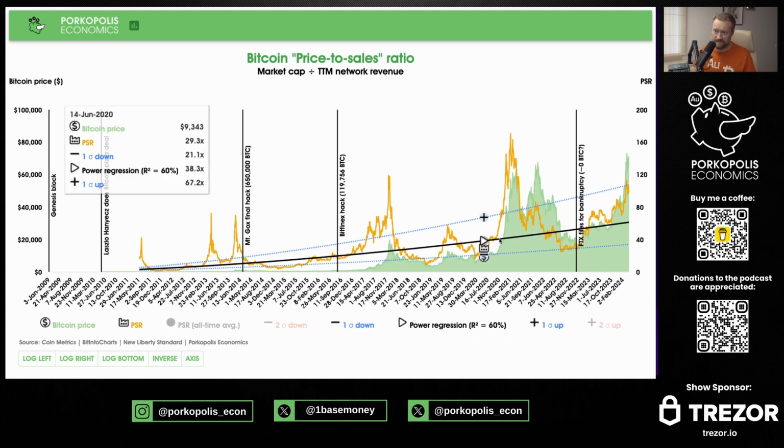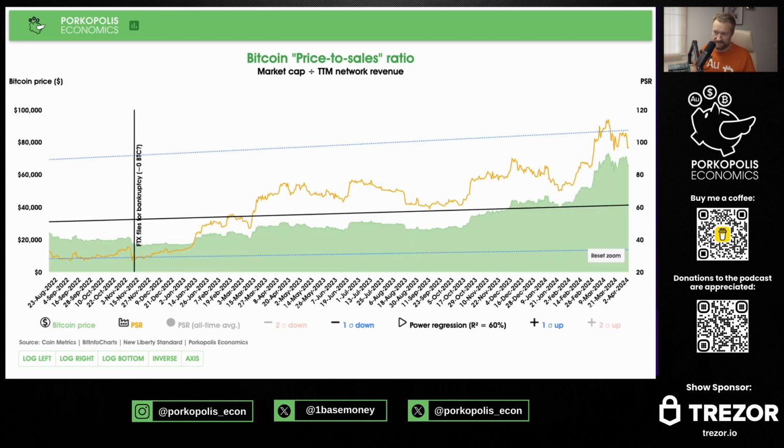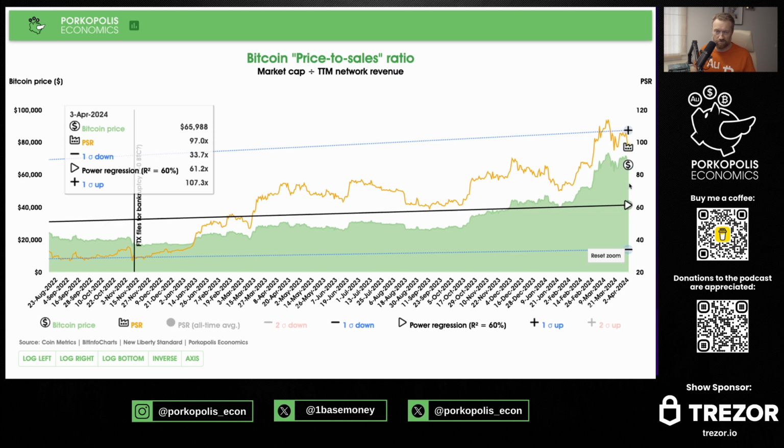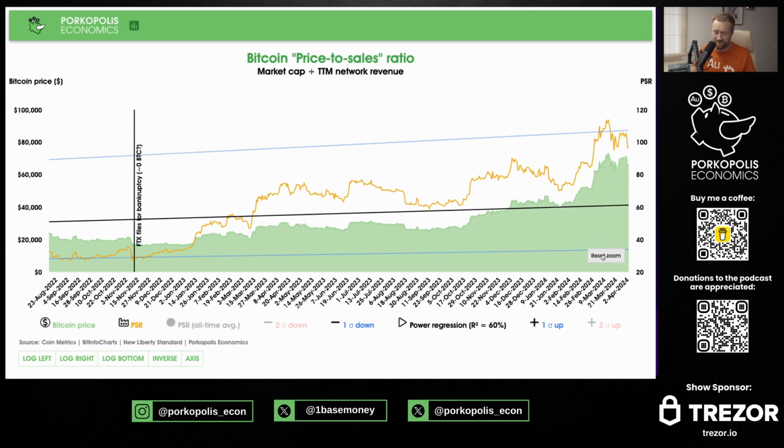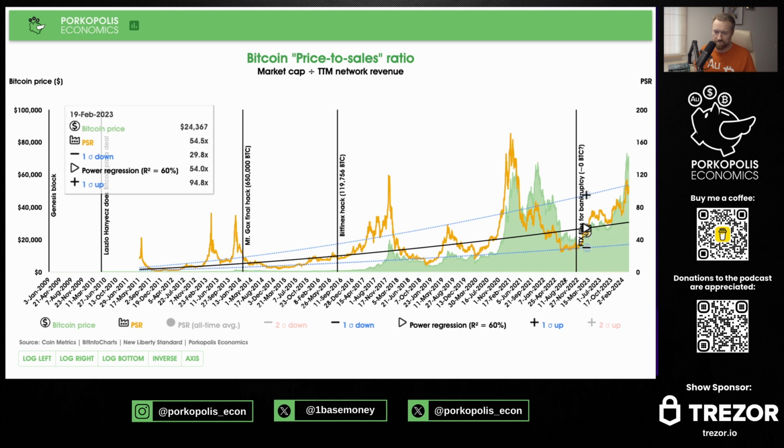1 sigma simply means everything inside these blue bands. Looking at the right axis now, the PSR, everything inside these blue bands will occur two-thirds of the time, 67% of the time. And we can see, if we look today, we're right on there. Okay, we're still in normal territory, but we're a little bit hot, upper normal territory. Okay, I'm not saying that it stops there. I'm just showing you that's what it is.